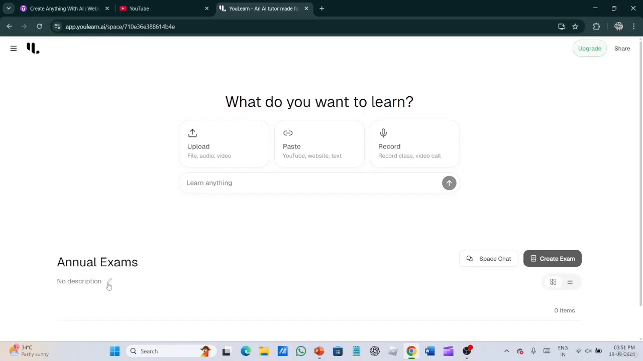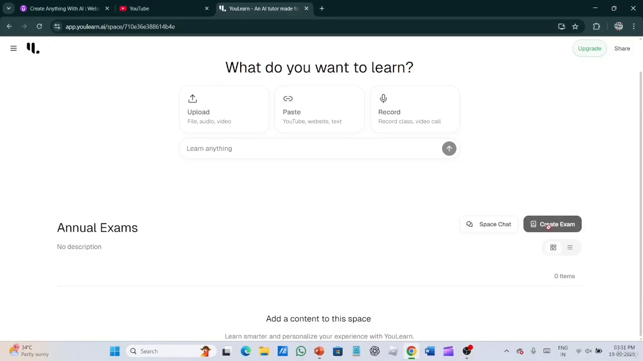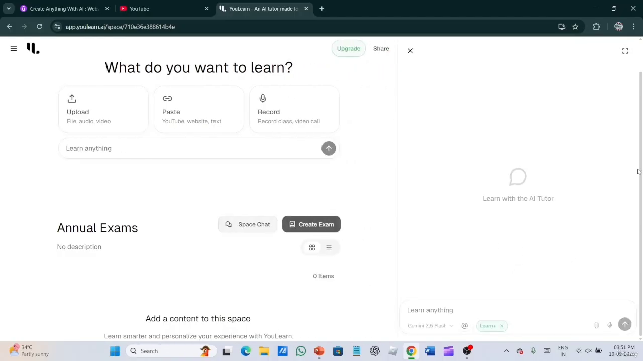We can also put descriptions here, which is not needed. Now over here we can create any chat, create any exam. For that we have to click on space chat. Here we can talk with the AI tutor and this will help us. For example, if we say help me practice